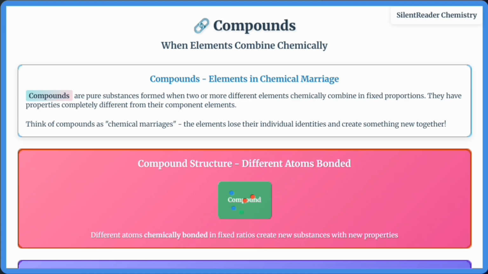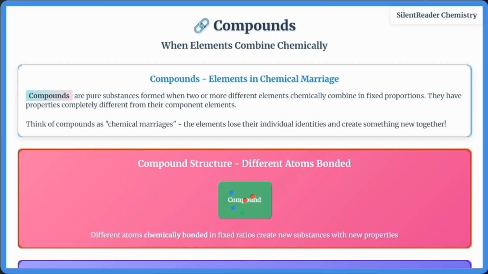Now let's explore compounds, when elements combine chemically. Compounds are pure substances formed when two or more different elements chemically combine in fixed proportions. They have properties completely different from their component elements. Think of compounds as chemical marriages where elements lose their individual identities.